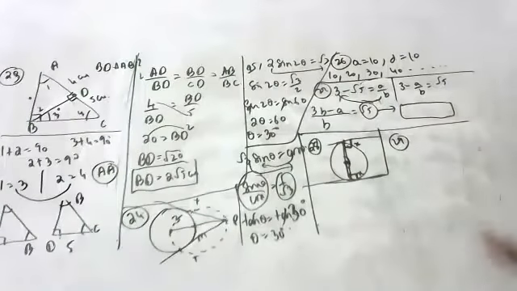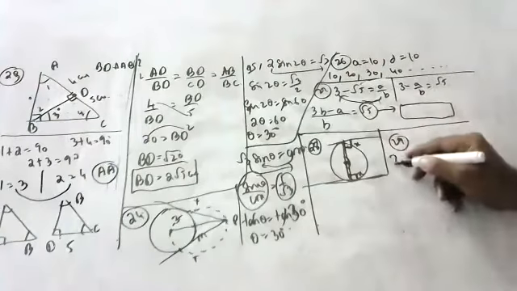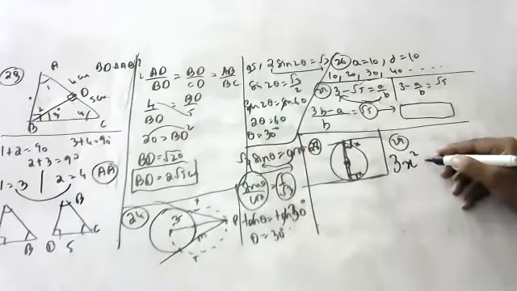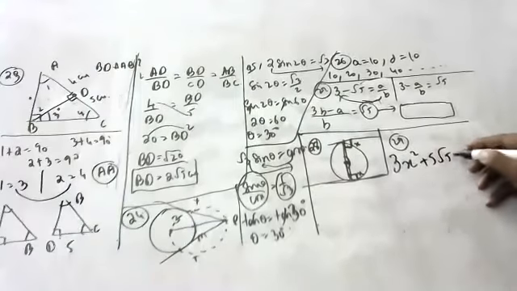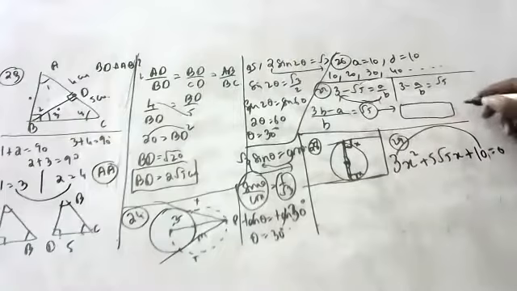29th question. Find the roots of the following equation by factorization only. 3x square plus 5 root 5x plus 10 is equal to 0. By factorization. 3 tens are 30.